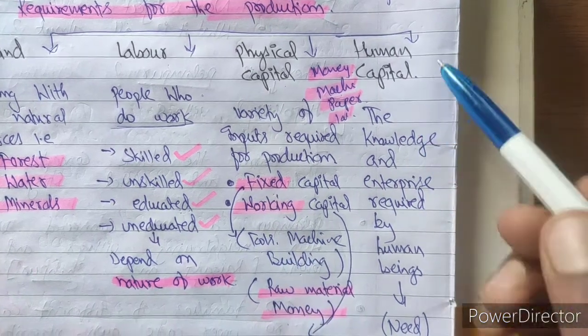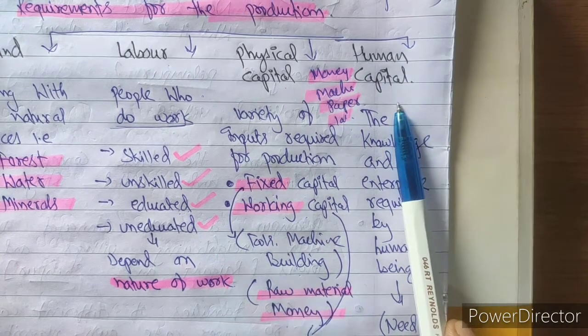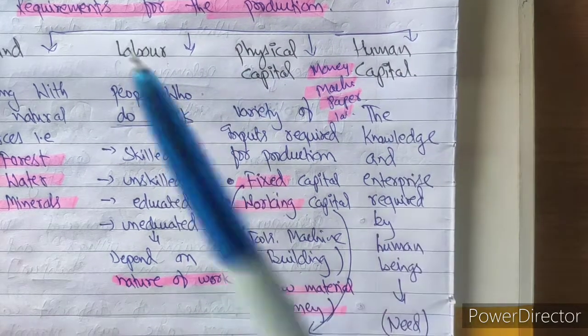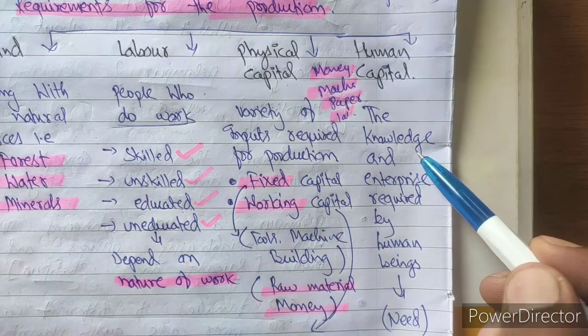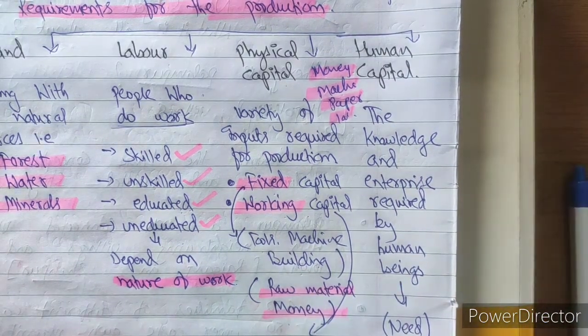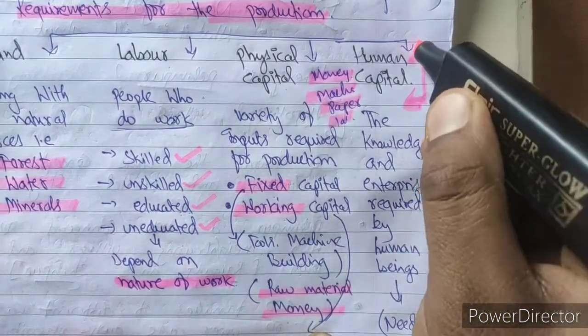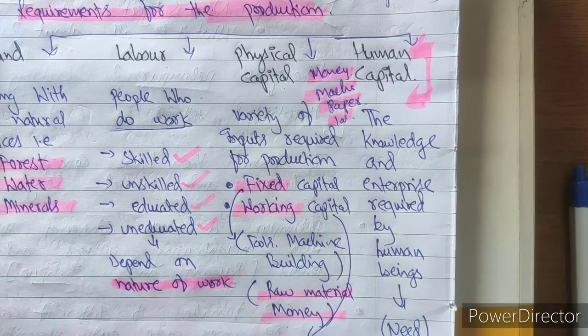The next is human capital. Now what is this human capital? The knowledge and enterprise required by human beings is human capital. Don't get confused between human capital and labor. There are chances students get confused between human capital and labor, but don't get confused in this. When we talk about human capital, it's the knowledge of humans. You have to be very careful with this concept, because the next chapter of class 9th economics is fully based on human capital, it is an extension of human capital only.